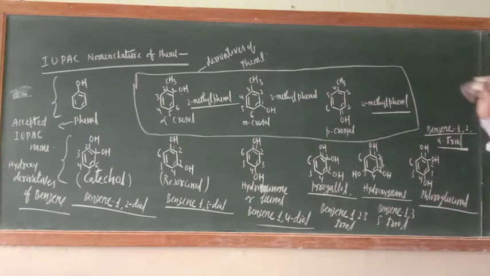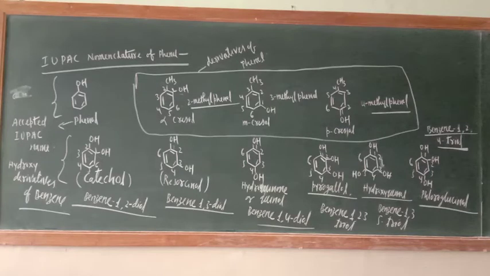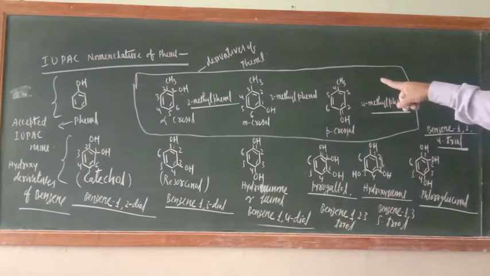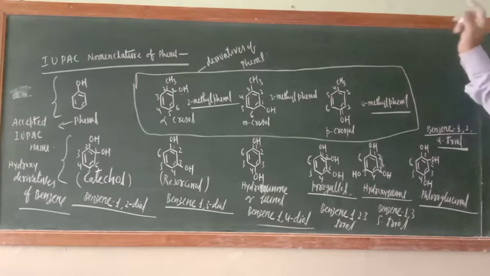Okay, so just remember, if they are dihydric or trihydric phenols, then they would be named as hydroxy derivatives of benzene. But if substituents other than OH are attached, then they would be named as derivatives of phenol. That you should remember.